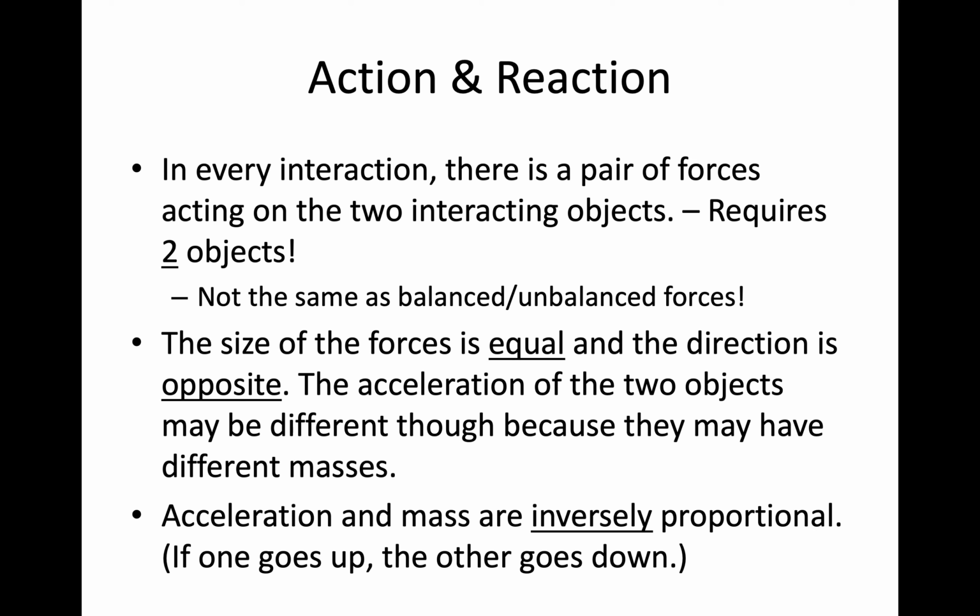So because of the different masses, the acceleration of the two objects is going to be different. The rock is much more massive, it's heavier compared to the grasshopper. And so the rock doesn't move or doesn't move much, and the grasshopper will take off, and it will have a greater acceleration because it has a smaller mass. So acceleration and mass are inversely proportional. That means they're opposite. So for the acceleration to be very high, the mass would be small. So the smaller the mass, the faster that object will accelerate.